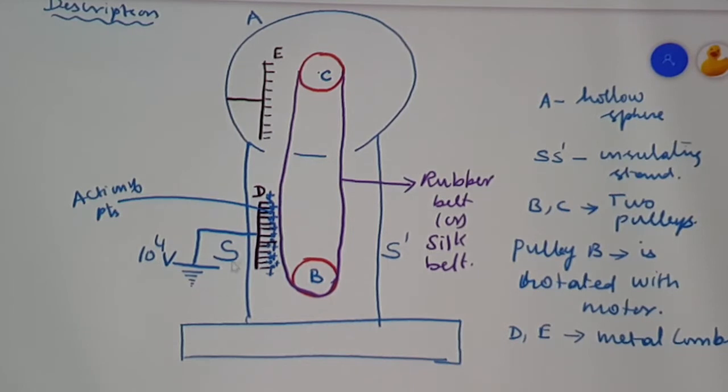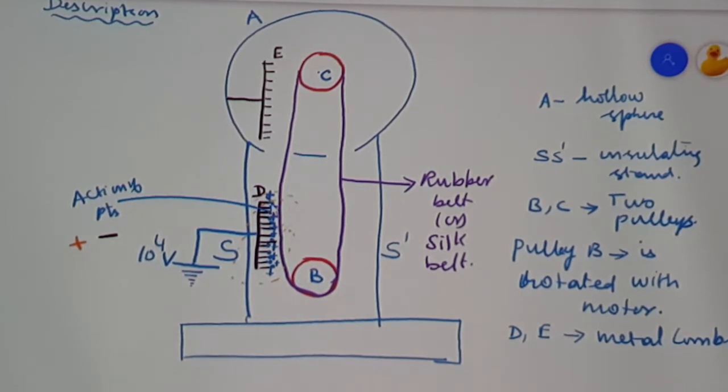The air medium which is available in this vicinity is getting converted into positive ions and negative ions. The air medium around the sharp points of the metallic comb D gets ionized, and it converts the neutral air atoms into positive ions and negative ions.